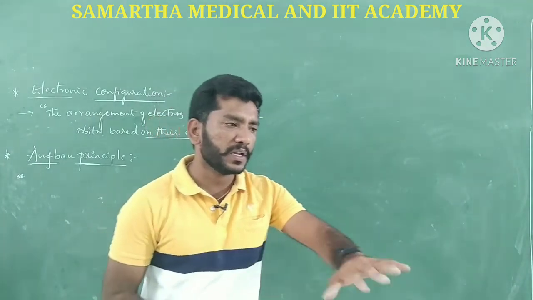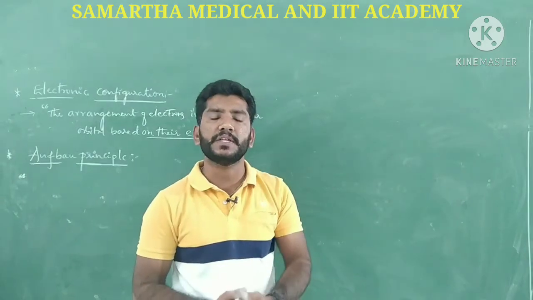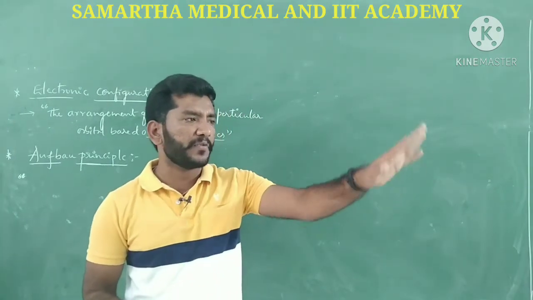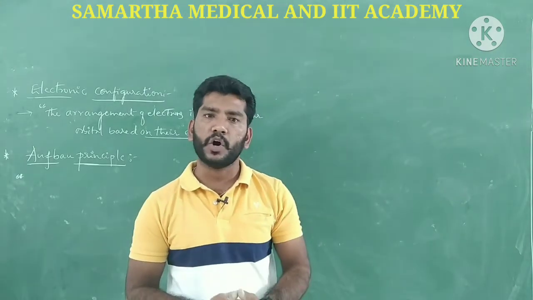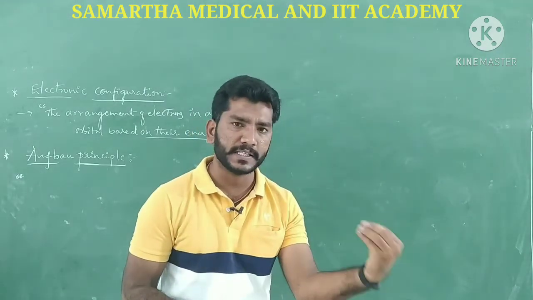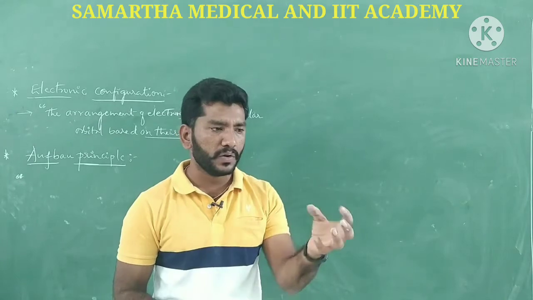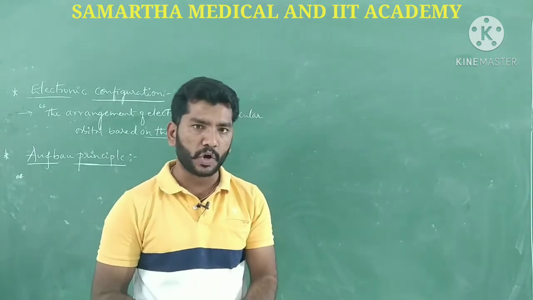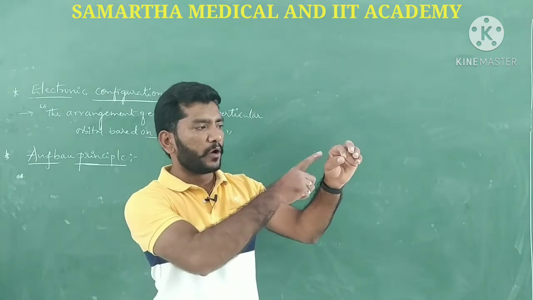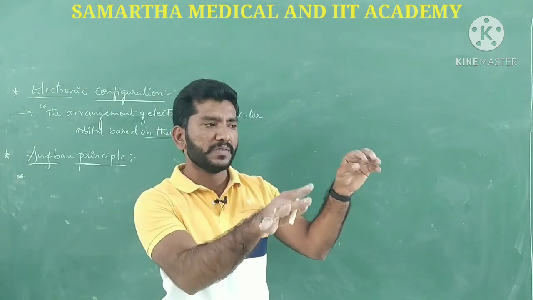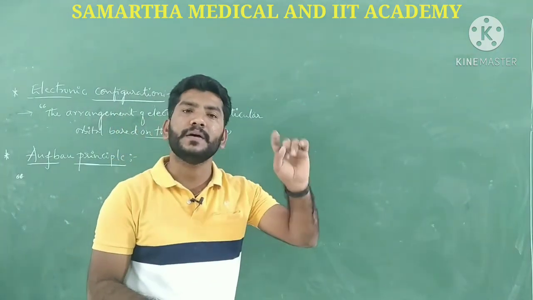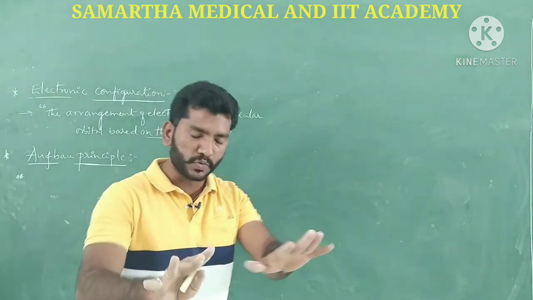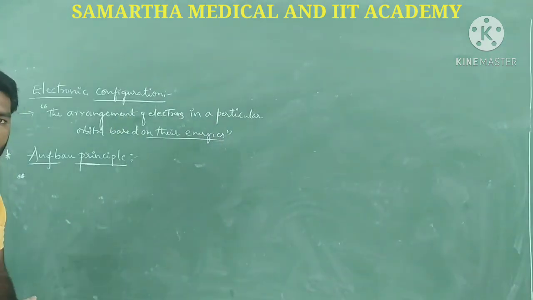Based on the energies of an orbital, the electron enters that particular orbital. If you take S, P, D and F, we have many orbitals, and the electron entering these orbitals depends on one factor, which is their energies. This is what Aufbau wants to say.